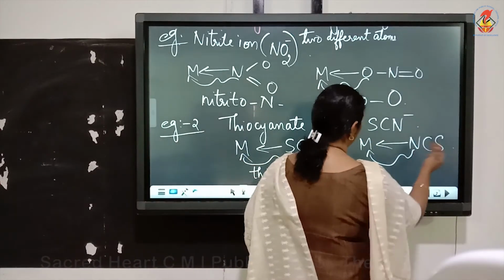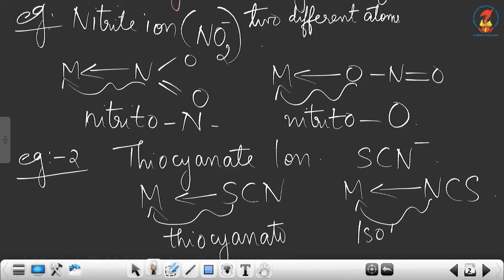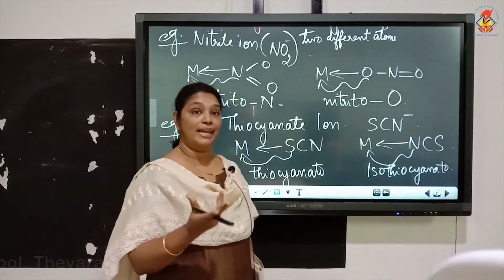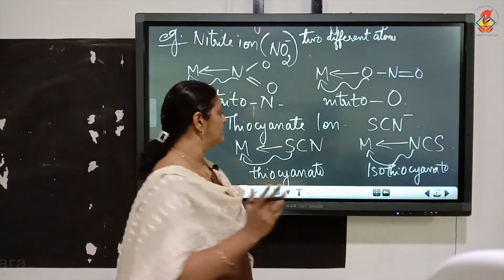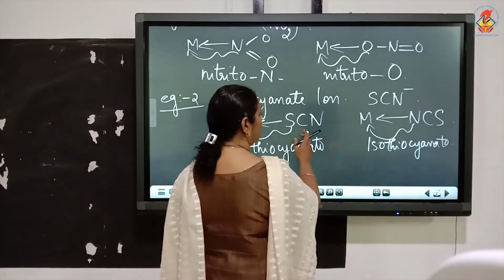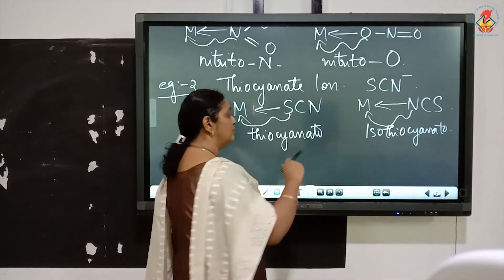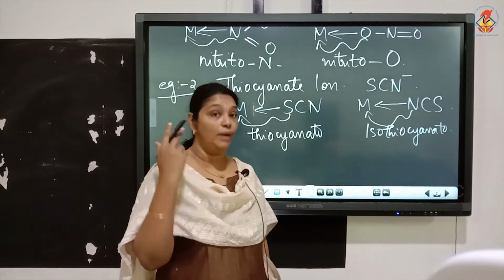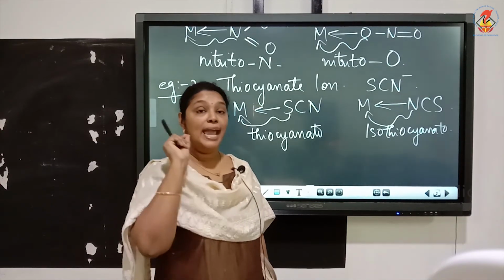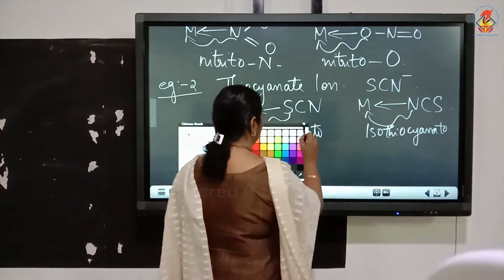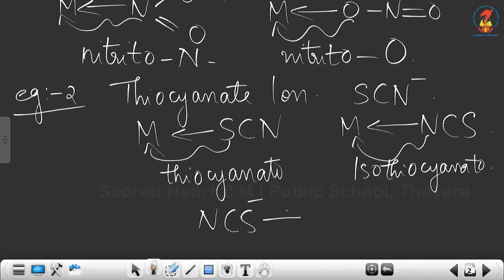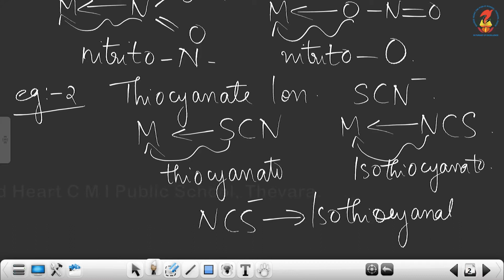Now this is NCS and here we call this isothiocyanate 2. Now when you see the word thiocyanate, it is SCN, and isothiocyanate is NCS. So no need to show the linkage, you will not write it as thiocyanate S, thiocyanate N as you wrote for nitrite ion, because NCS minus is known as isothiocyanate ion. So you can call this isothiocyanate.